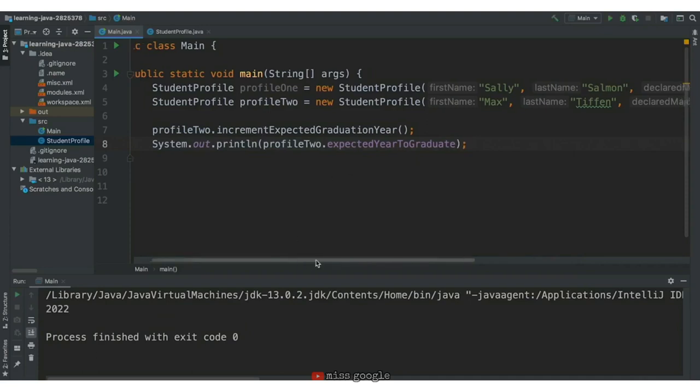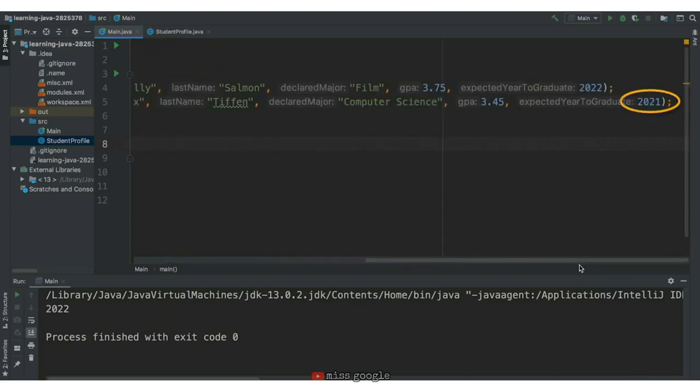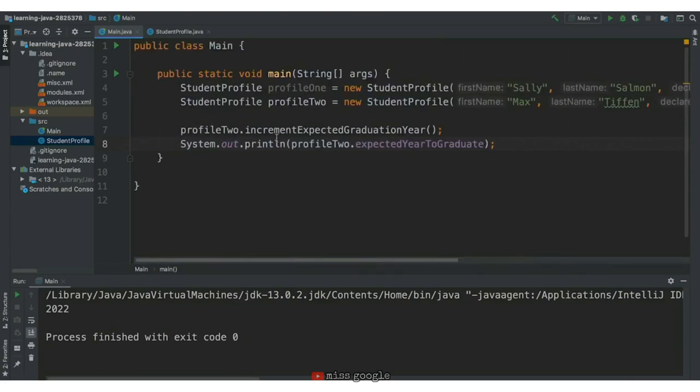Profile 2 started out with the graduation year of 2021. We called increment expected graduation year on profile 2. When we printed out profile 2's expected year to graduate instance variable to the console, we get 2022. This is exactly what we expect.